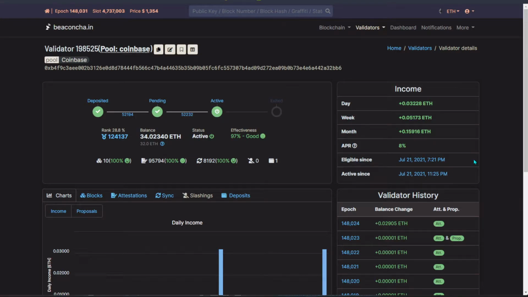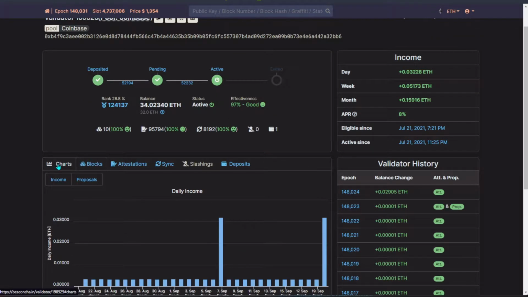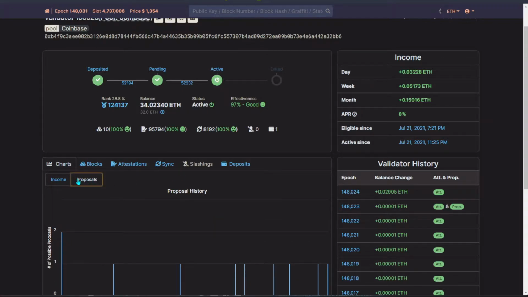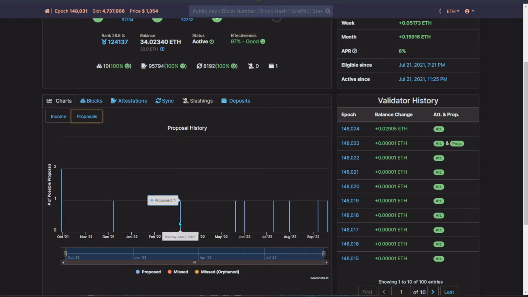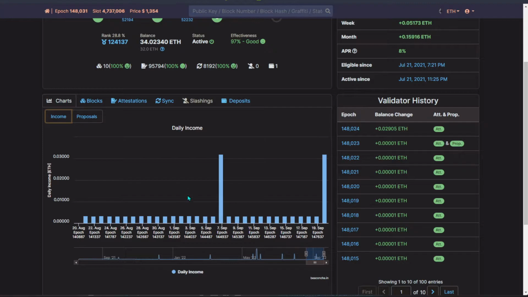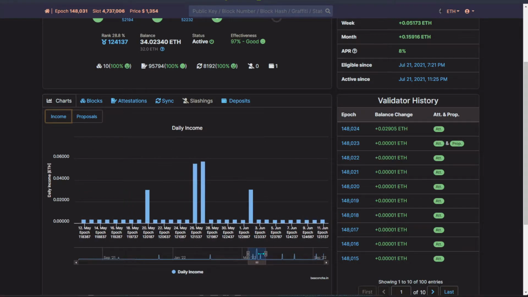So over here on screen, I have a random validator that is not totally mine because I got slashed recently. And after that, if you scroll down, we can see that there's a chart. If you click on the proposal, you can see that this person has proposed a block maybe monthly or something like that. And if you head over to income, every time a block is being proposed for the validator, you are basically getting 10x of your daily value. On average daily, you are generating from 0.0032 to basically 0.0034 or 35, depending on the rewards on the day. If you hit the block suddenly, you are basically 10xing your value.